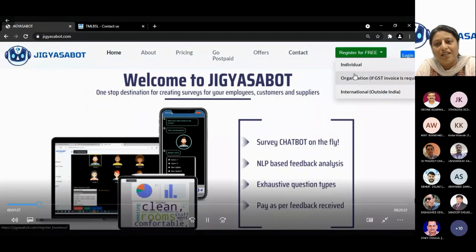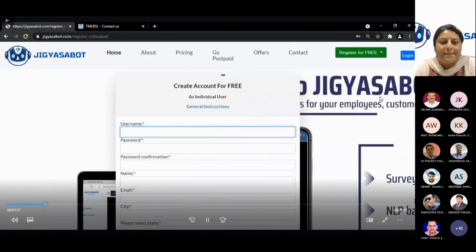So now in the demo, as you can see, there are 3 types of registrations possible: individual, organization, as well as from an international point of view. From an organization point of view, it's primarily if you require the GST invoice, that is where you register as an organization. As an individual, you can also register and float your service. It becomes a prepaid option in that case.